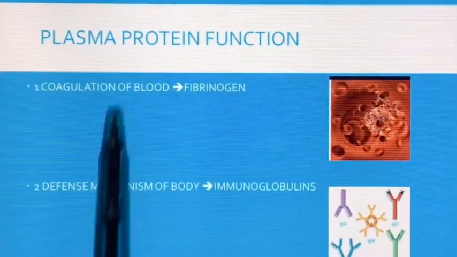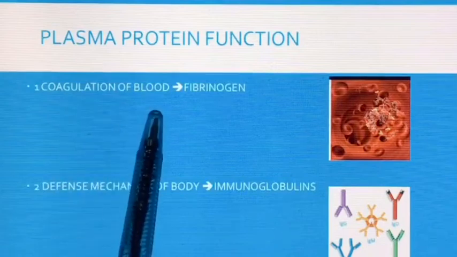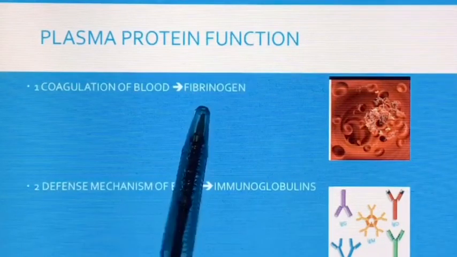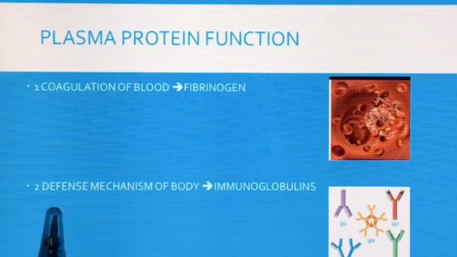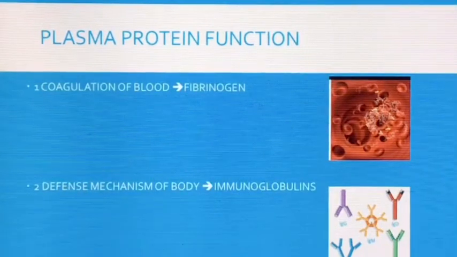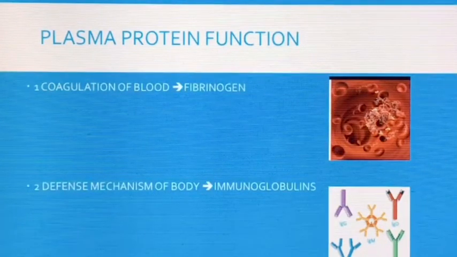Now let's talk about plasma protein functions. The first function is coagulation of blood, which is by the activity of fibrinogen and various clotting factors. The second function is defense mechanism of the body. The gamma globulins play an important role in defense by acting as antibodies. These proteins are also called immunoglobulins.